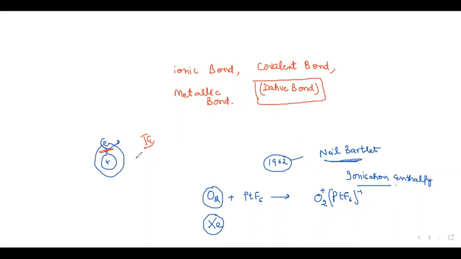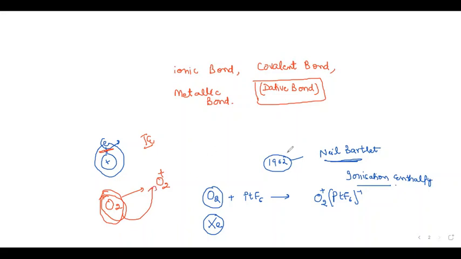Got it? So like we are changing O2 neutral to O2 plus. What is the meaning of plus here? It's the positive charge. One electron has been removed from this system to become O2 positive, isn't it? So it means some amount of energy must be supplied to this system to attain this.